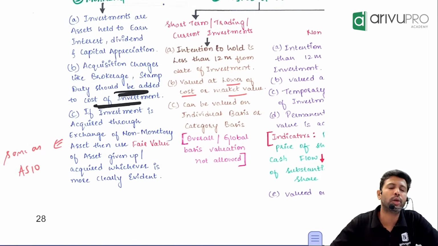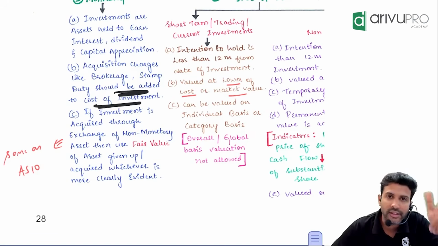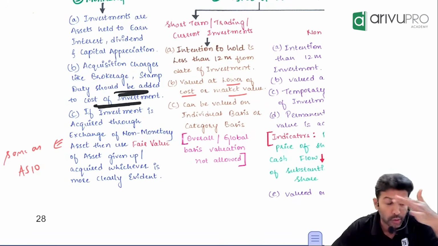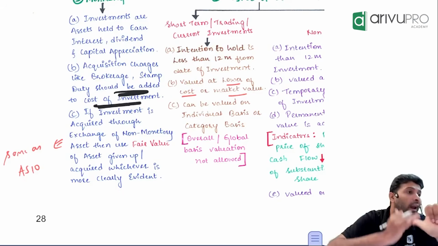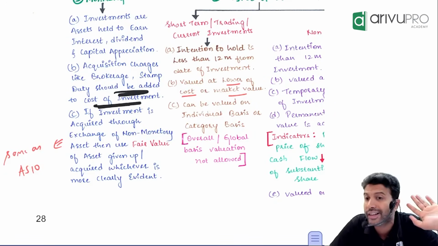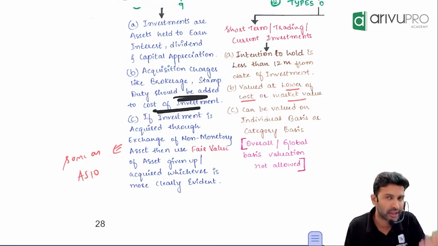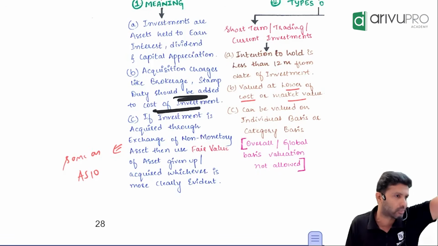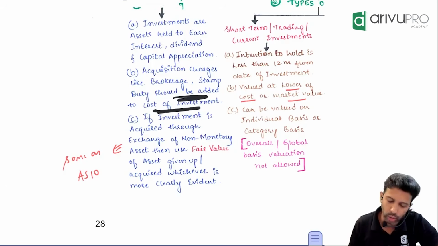Do you remember studying exchange provision in AS 10? What did we learn? As a thumb rule, we have to use fair value. Fair value is not required to be used under two circumstances. One, when the transaction lacks commercial substance. Second, when the fair value of the asset given up and acquired, both, you cannot determine. Same here also. If you have done any exchange transaction, meaning you have purchased investment by giving away a car like this, that is the same as AS 10's principle, no change there.